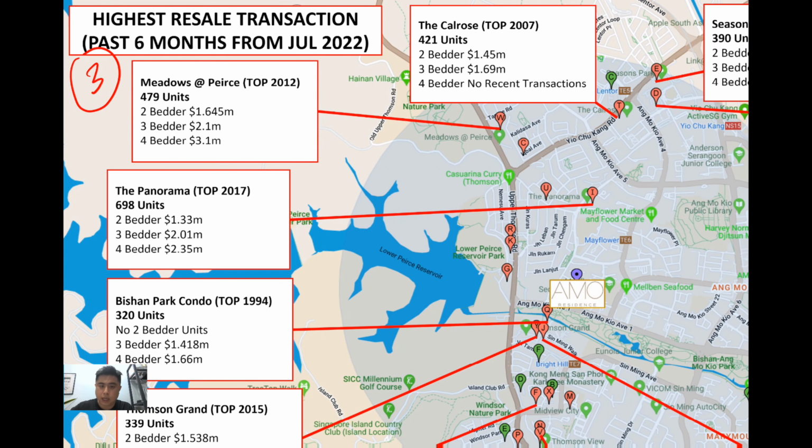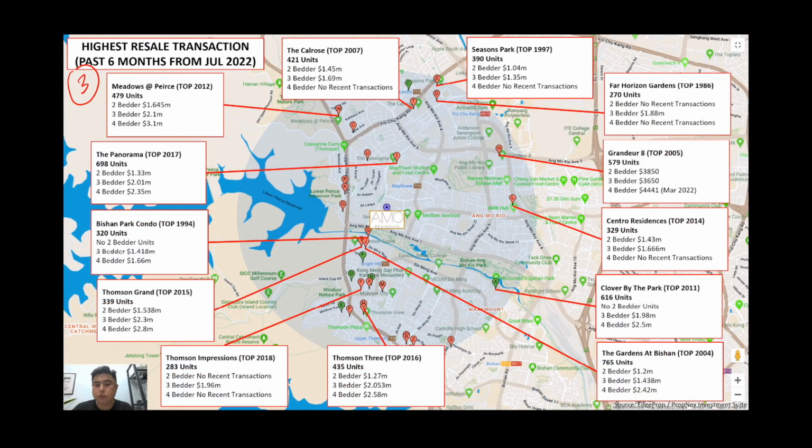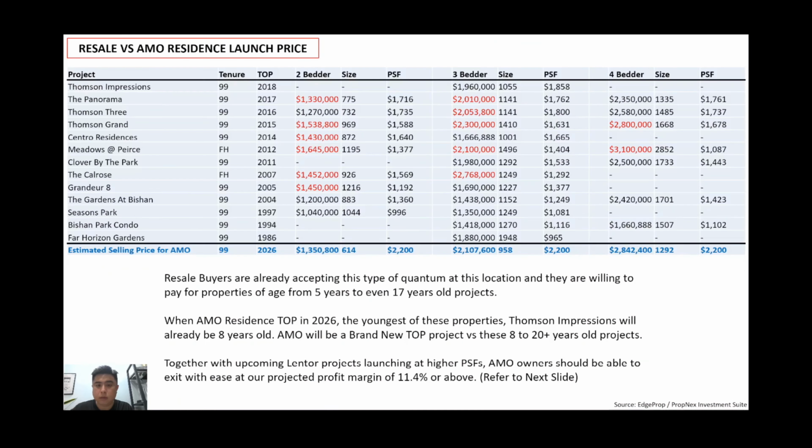Right, so again, I've consolidated into a table for you to see it more easily. Right, so at this table itself, again, I put it at 2-bedder, 3-bedder, and 4-bedder. And you can see that for Panorama, Thomson Grand Central, Meadows at Pierce, Kauros, Grandeur 8, all these are already selling above 1.3 million. And why am I taking 1.3 million as a benchmark?